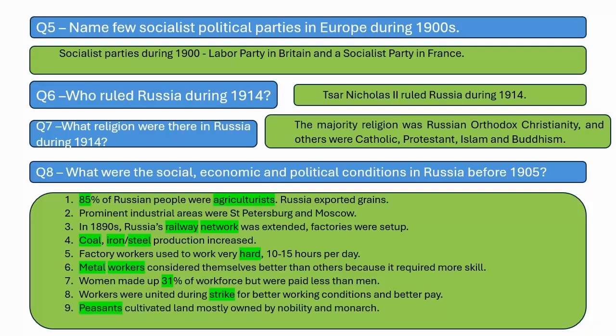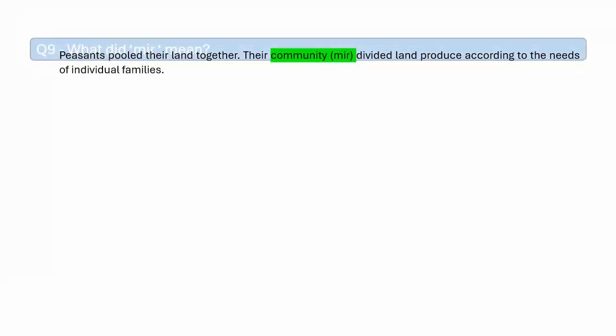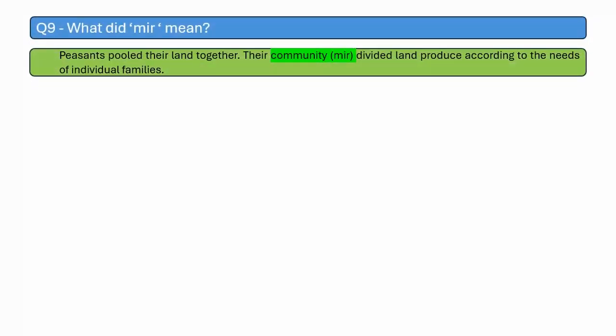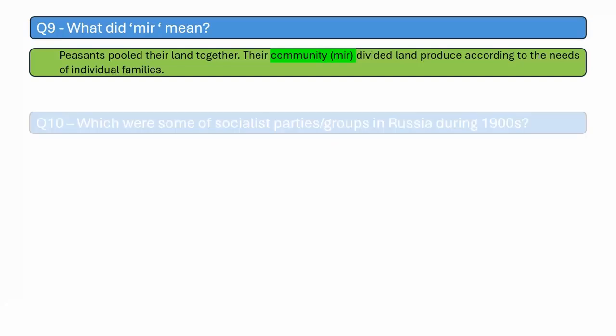The peasants cultivated the land, but mostly the land was owned by nobility and monarch. Sometimes peasants used to refuse to pay rent and they killed the landlords. So peasants in this case were aggressive. What did mir mean? Okay, so the peasants used to pool their land together and their community, which was called mir, M-I-R in Russian, divided the land produced according to needs of individual families who shared that land.